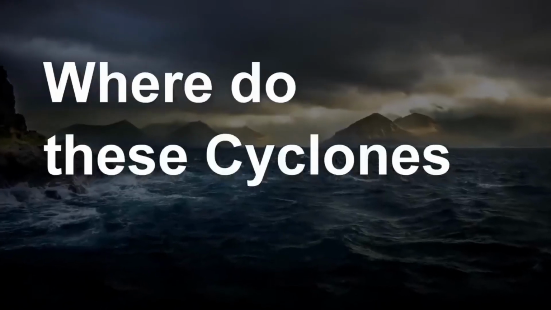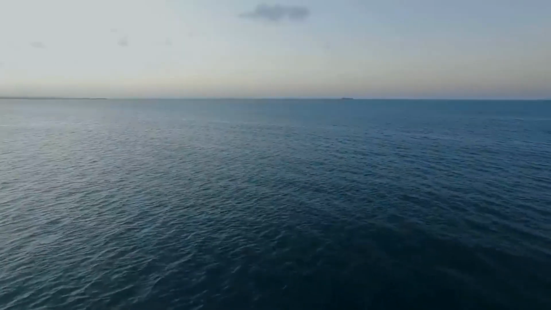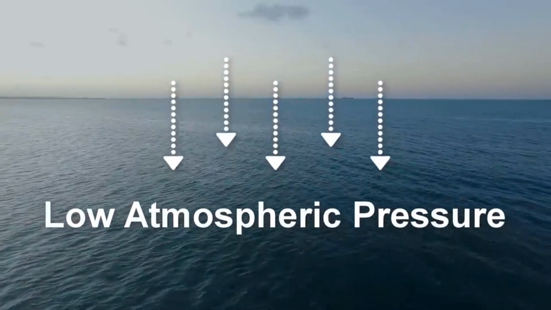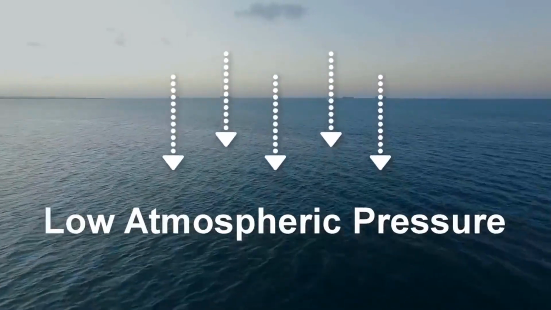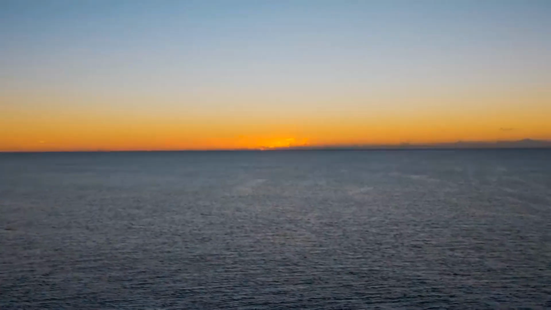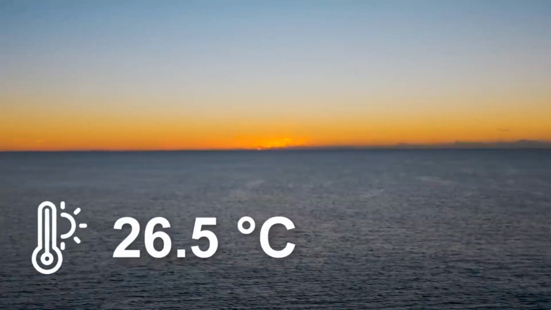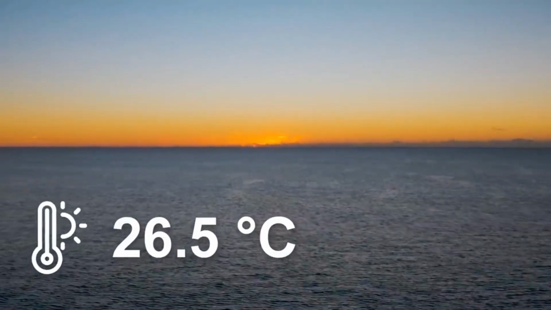Where do these cyclones originate? When the atmospheric pressure is low over a large water body that is still and the temperature of the water is more than 26.5 degrees Celsius, then they form into a cyclone.